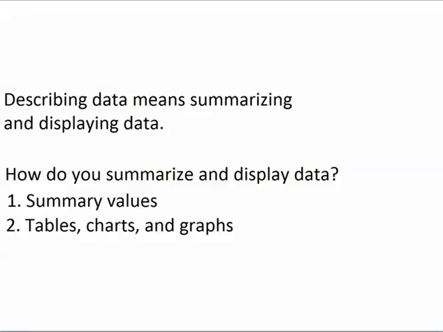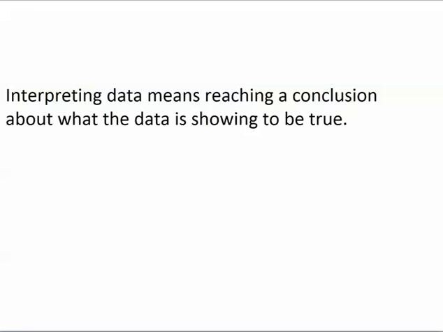Now we've covered collecting data and describing data. Now we'll talk about interpreting data. Interpreting data means reaching a conclusion about what your data is showing to be true. If a teacher has recorded the exam scores of his or her class and then comes to the conclusion that the students did not perform very well, then the teacher has interpreted his or her data set. In social science, we want to be able to reach conclusions about people. Usually the conclusions that we reach in social science aren't guaranteed to be correct. That's why a social scientist who has collected a set of data can say that something appears to be true, but can't say that something has been proven to be true.